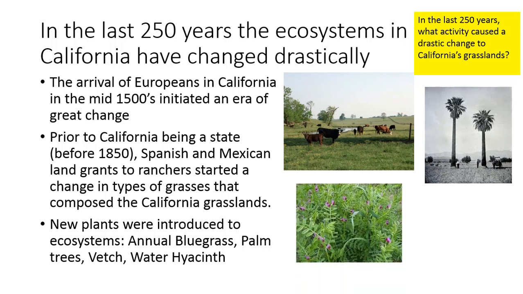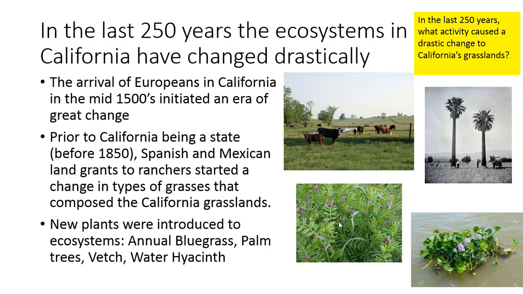A weed called vetch, which is very pretty, and it's like a pea. It's of the pea family, and it grows as a vine, grows very quickly over other plants. And the plant that we've talked about before, the water hyacinth, which is very pretty, but can quickly grow in the waters. So in the last 250 years, what activities have caused drastic change? Well, we have farming, we have bringing in of other plants to plant.